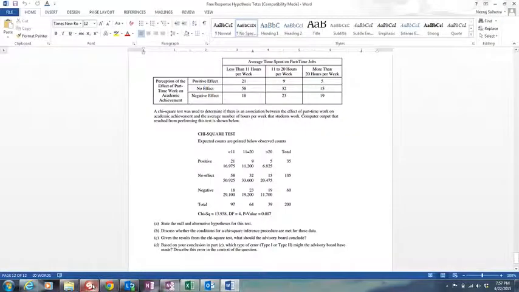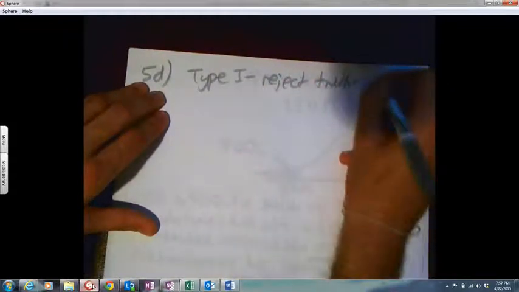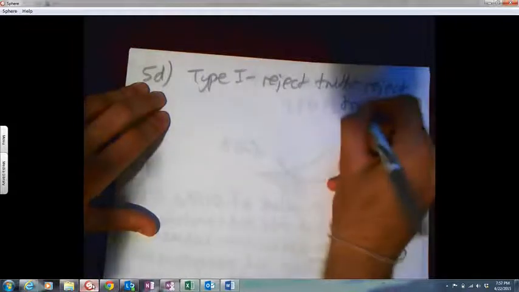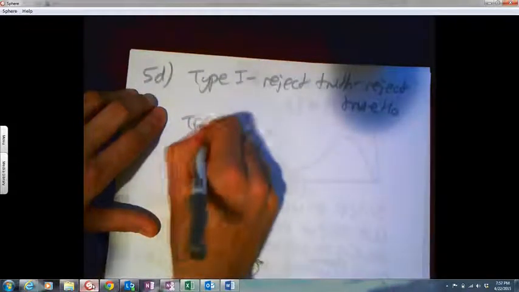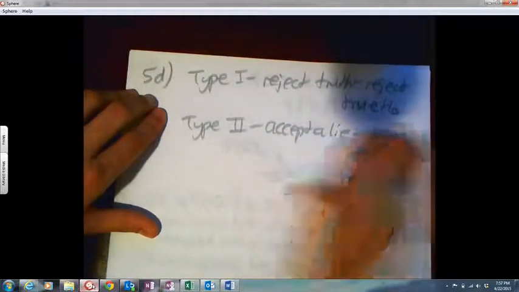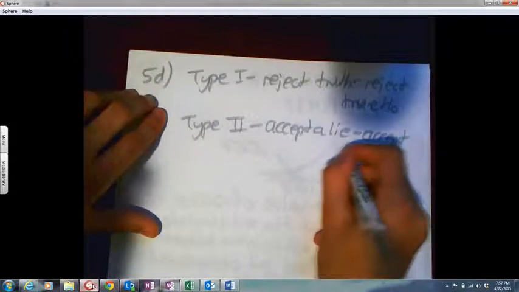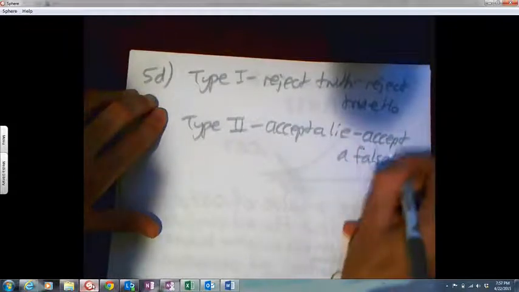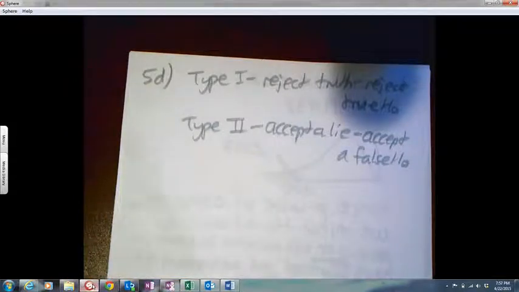And part D: based on your conclusion, what type of error might they have made? Okay, so there's type 1 or there's type 2. Type 1 is when you reject the truth, so you reject a true null. Type 2 is when you accept a lie, so when you accept a false null. So what could they have done? Well, what did they actually do? Let's look back. In 5C, they said they rejected the null.